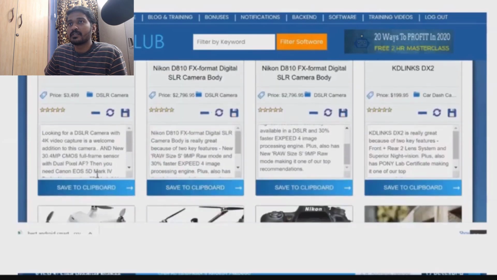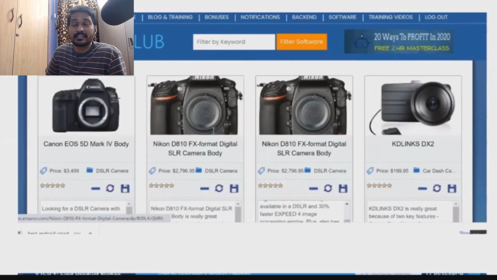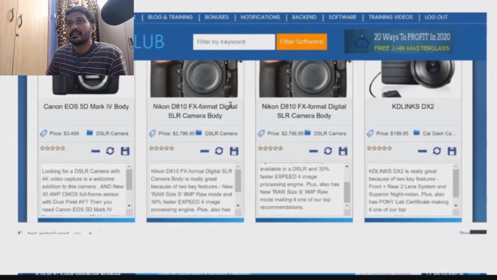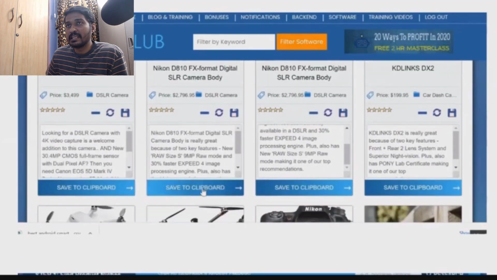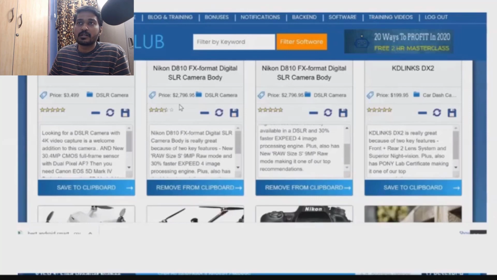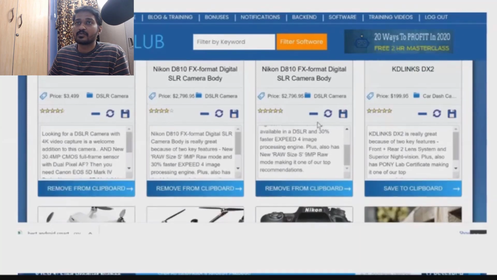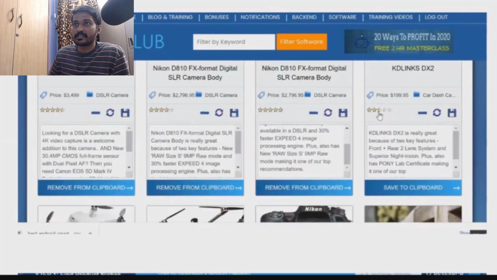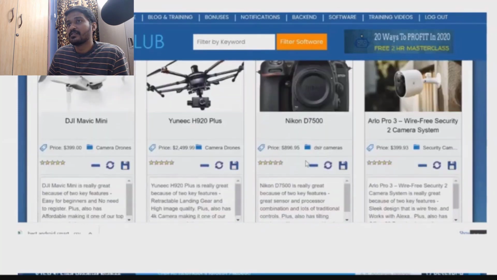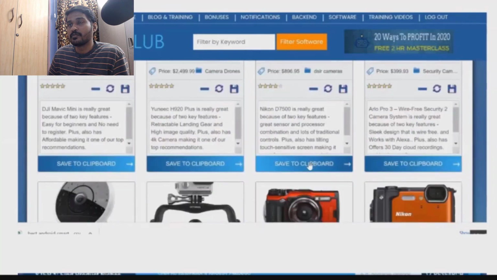Once you filter the products, you can simply choose some of them by clicking the save to clipboard option, right? Just say for example this Nikon D810, I save this to the clipboard and save this also to the clipboard, right? This product basically has all the information and all the attributes that the campaign needs to have, so we don't need to write anything, right? So I just copy 3 to 4 products here, saved to the clipboard. Okay, so far I copied 4, and this is the fifth one.